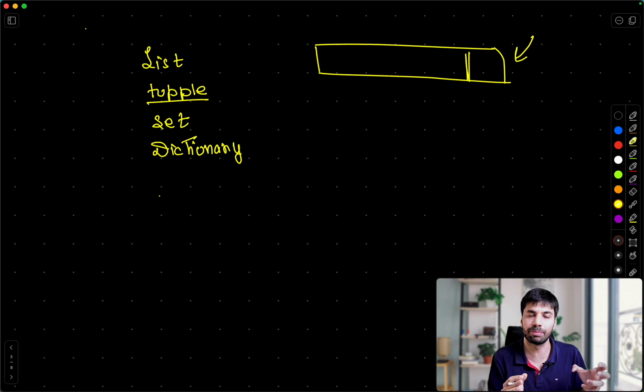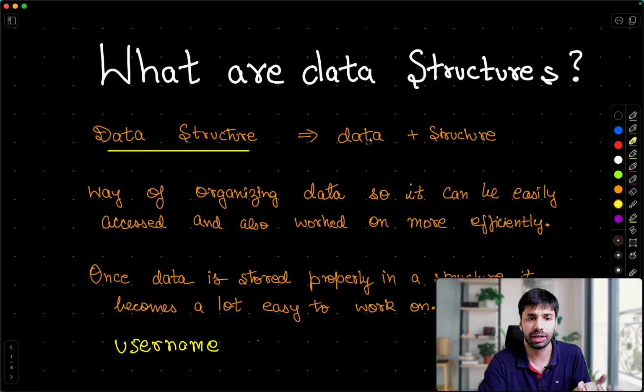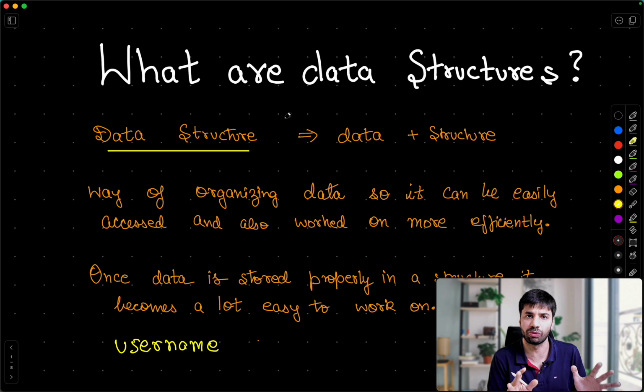In this series, we are going to majorly cover the inbuilt data structures, and the other data structures I plan to cover separately in my DSA series, where we will be doing DSA with Python. So that's the major introduction to data structures. We can store our data in different formats to work efficiently on them. That is the requirement, or the idea, behind data structures. Each and every data structure gives us separate methods and functions, or power, through which we can solve the problem we are working upon efficiently.